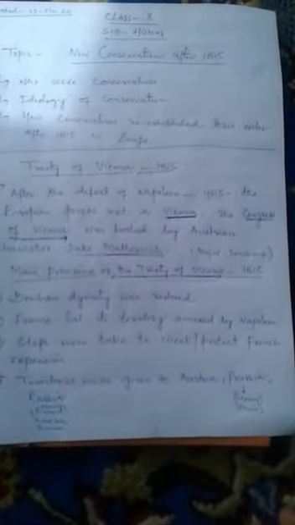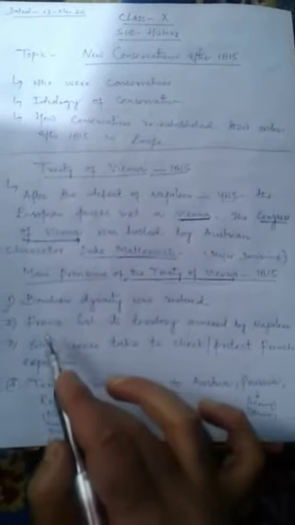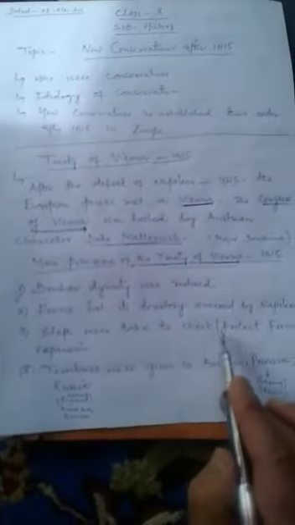Number second, France lost the territory annexed by Napoleon. The territories which Napoleon had conquered and annexed by his wars were taken back away from France. Clear? Number third, steps were taken to check French expansion.